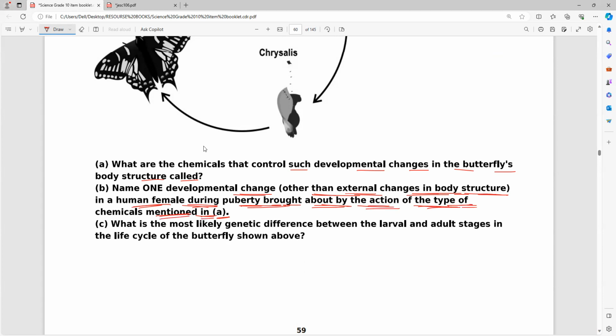See, physical growth happens in male also, female also. But in females, there is another extra thing. They are not asking what hormones they are producing. They are asking what change is brought about, other than external changes, other than physical appearance. Male and female both have physical changes, but this takes place in females only. So what is that, everybody?